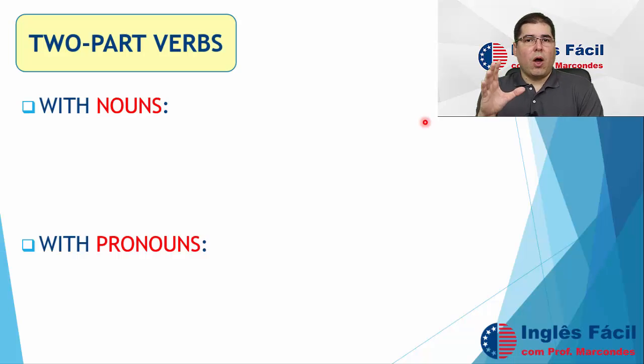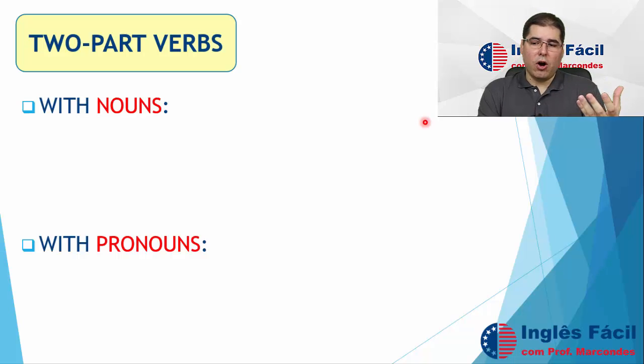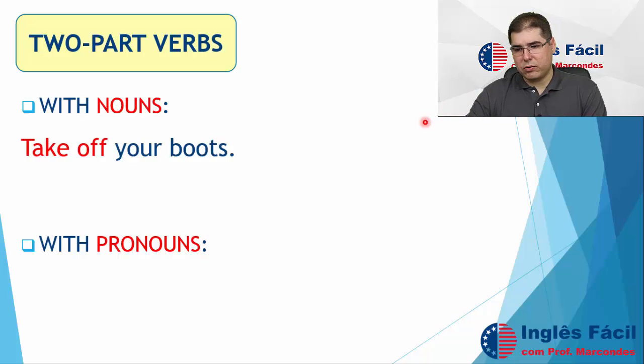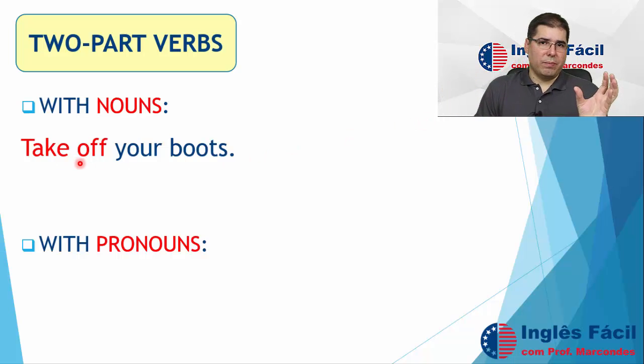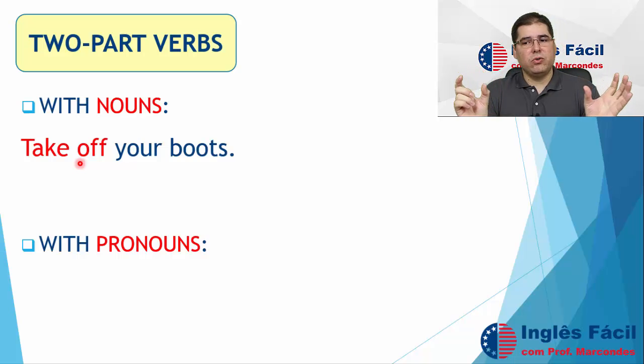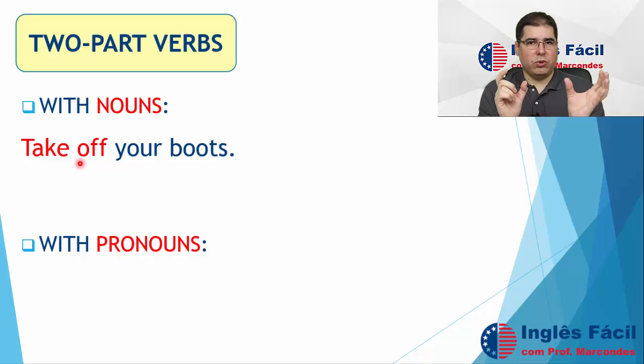Okay, guys, every time we use two-part verbs, we have to pay attention if we are dealing with nouns or pronouns. Let me show you the difference. With nouns, we can say, for example, take off your boots. So we can use the verb and the particle together: take off your boots, take and off are together.